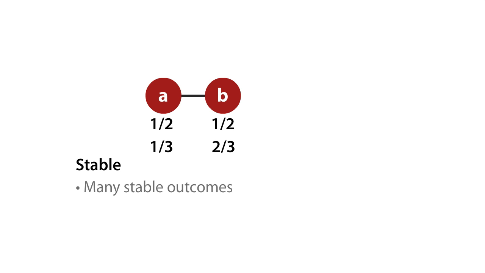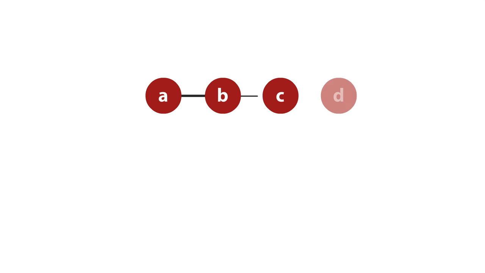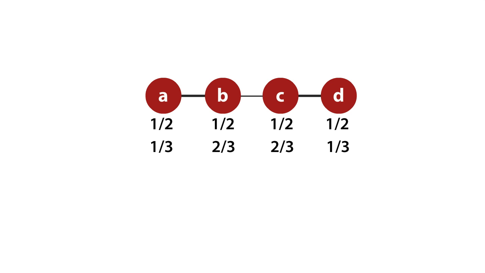If that was the only issue, it wouldn't be much of a problem, but in fact it's not. Look at the 4-node path here, A, B, C, and D. We expect the exchanges to be between A and B and C and D, and that edge between B and C to be unused. But let's look at some stable outcomes. One outcome that's stable is every node getting a half. And that's pretty easy to see because the only unused edge is the BC edge, and B and C's values sum to exactly 1. Another stable outcome is where the two nodes in the middle, B and C, get 2/3 each, and the nodes on the end each get 1/3. That too is stable, and that one looks more plausible than the first one.